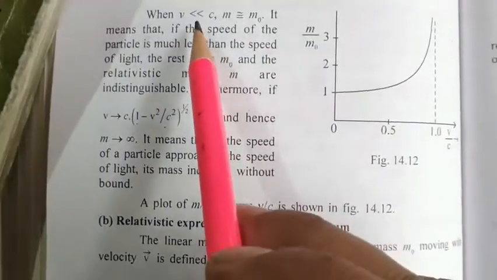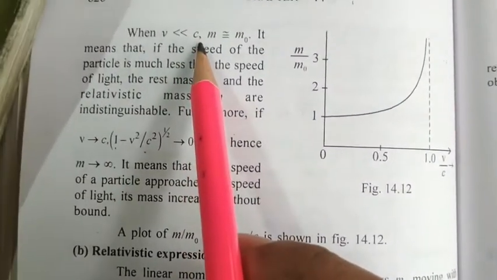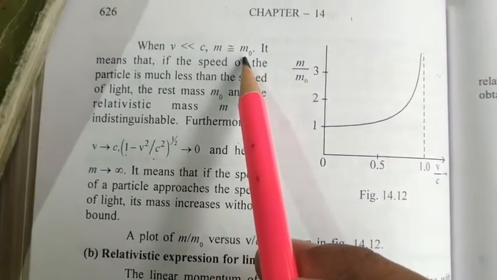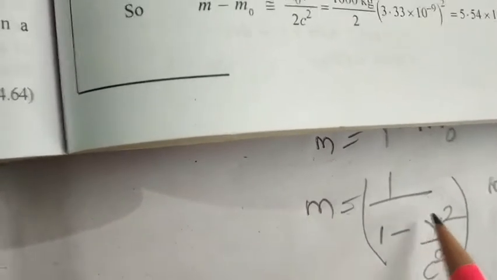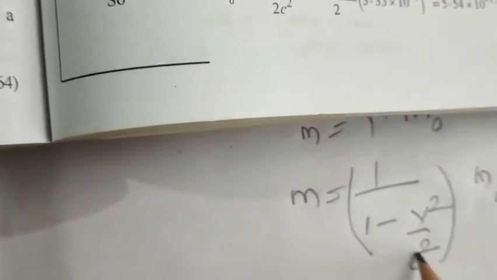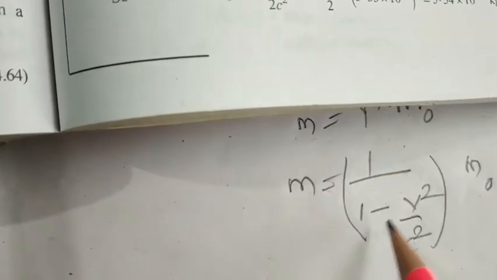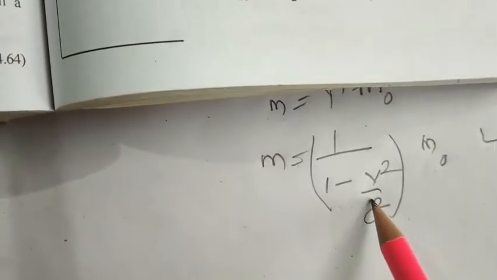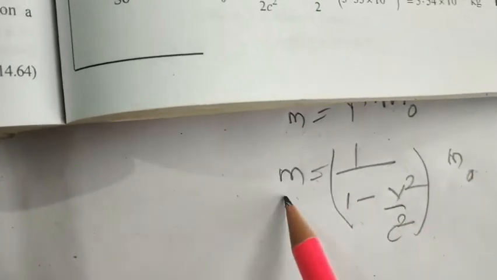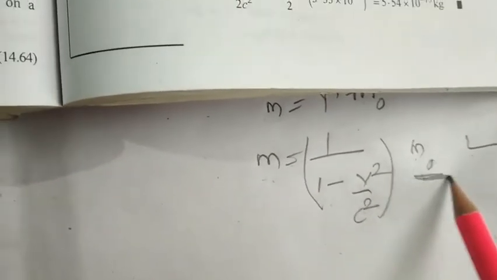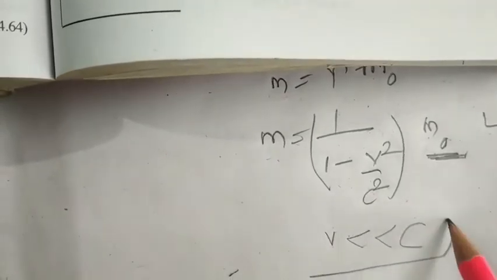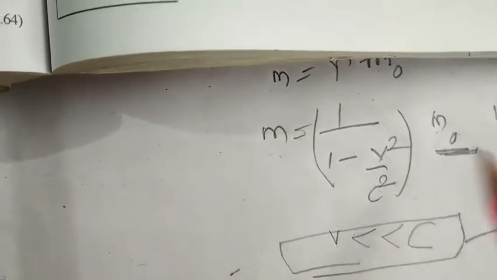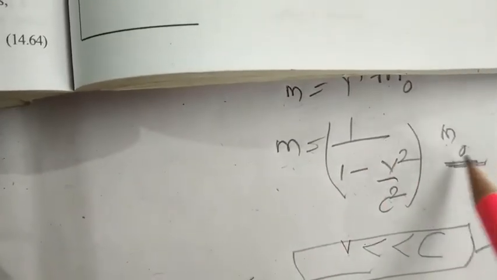When v is very much less than c, then m will be approximately m0. Here you can see that when v is less than c, this term v square by c square is very much less than 1. So 1 by square root of 1 minus v square by c square will be equal to 1. So m is approximately m0 when v is very much less than c, or, considering Newtonian mechanics, m is approximately the rest mass m0.